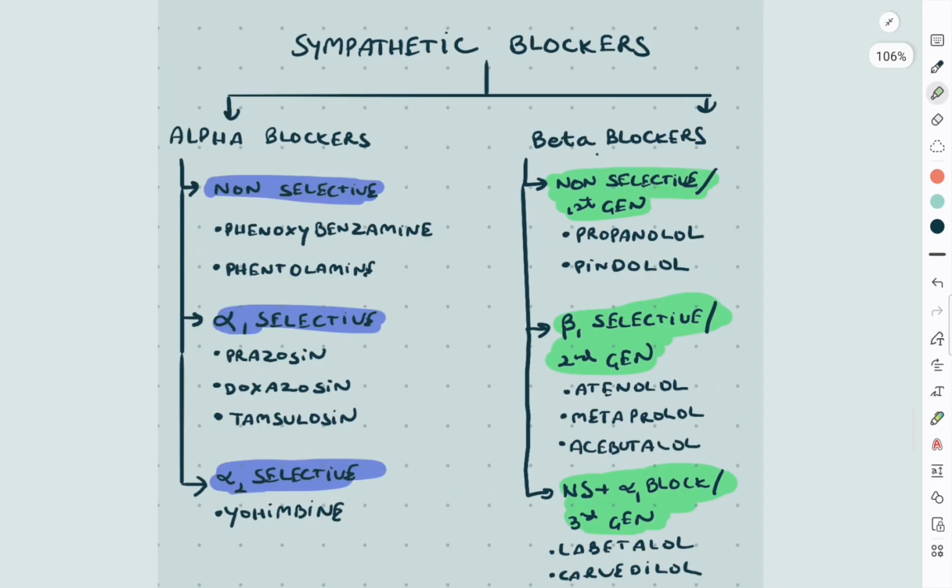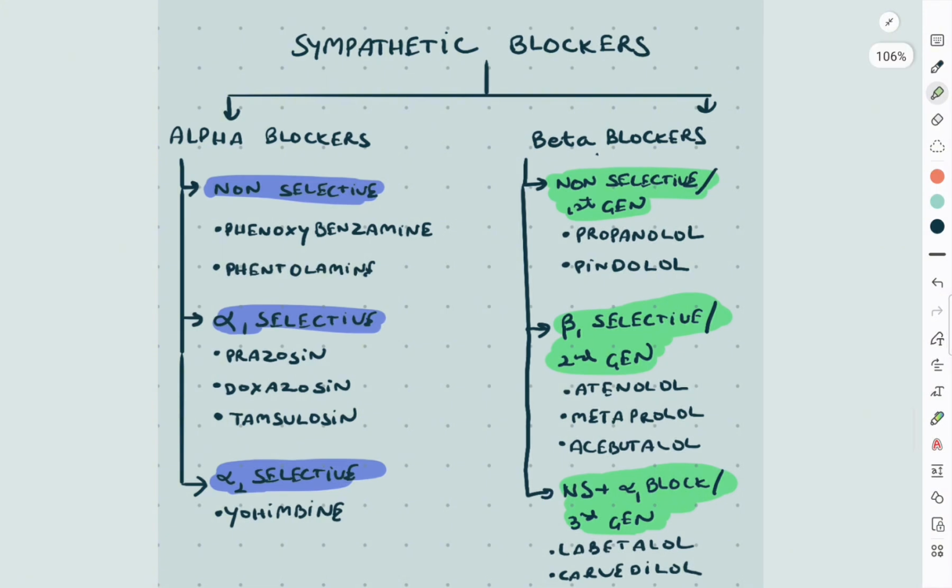The final group of drugs is sympathetic blockers. These can be divided into alpha and beta blockers, which can be further divided into selective and non-selective agents. Non-selective alpha blockers include phenoxybenzamine, which is irreversible and long-acting, and phentolamine, which is reversible and short-acting.